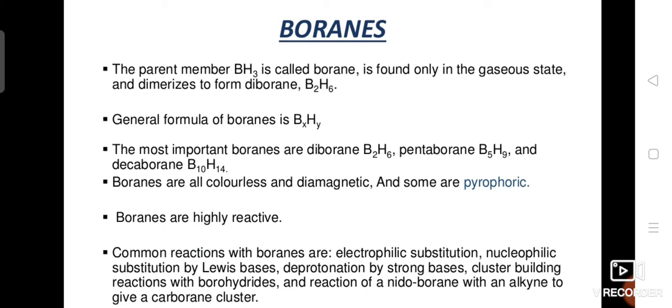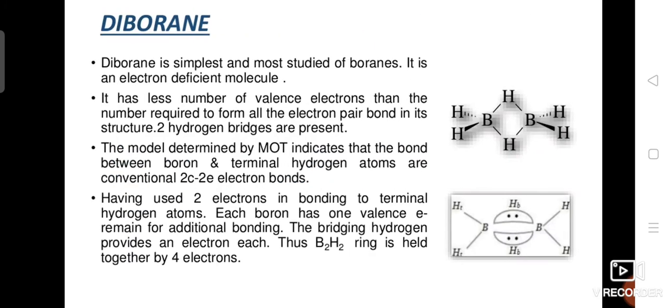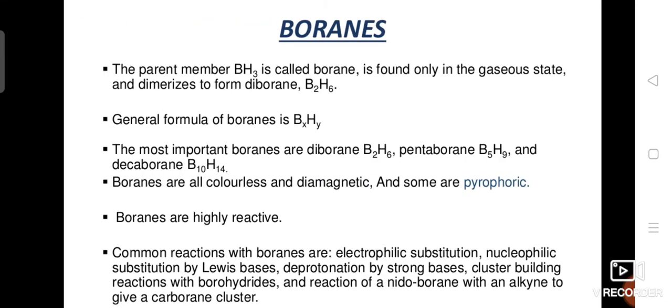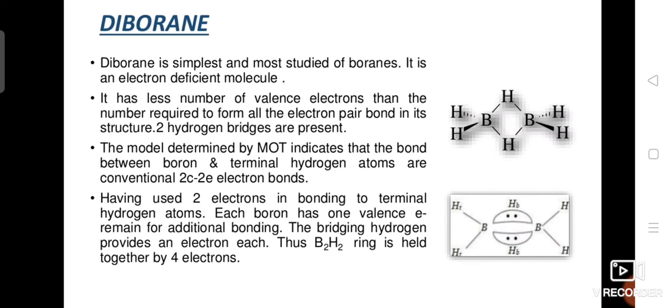They are highly reactive, and they show a lot of reactions like electrophilic substitution, nucleophilic substitution by Lewis bases, protonation by strong bases, cluster building reaction with boron hydride, and reaction of nidoborane with an alkyne to give a carborane cluster. So boranes show these types of reactions.